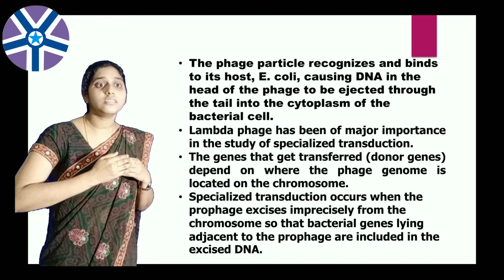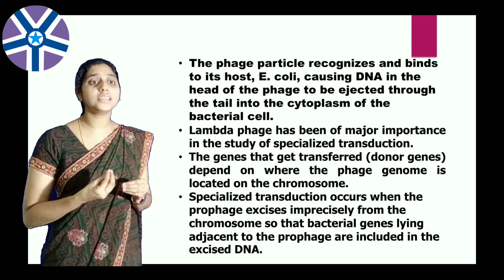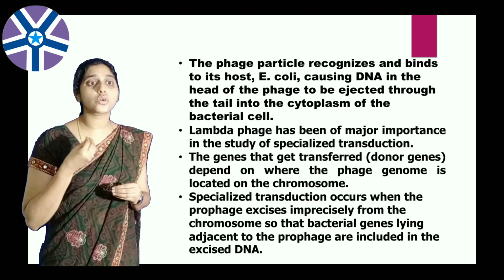The genes that get transferred depend on where the phage genome is located on the chromosome.